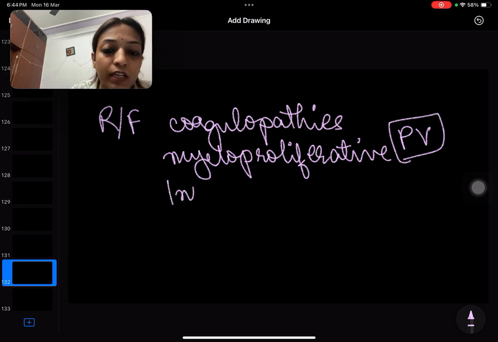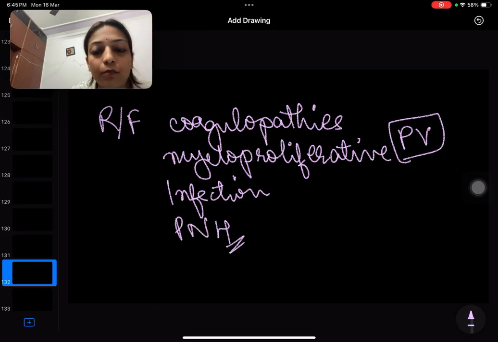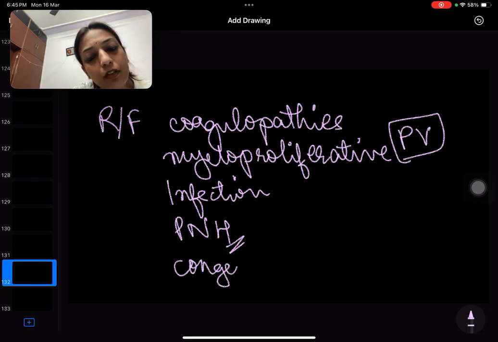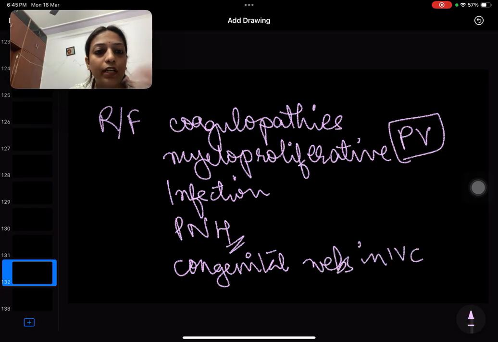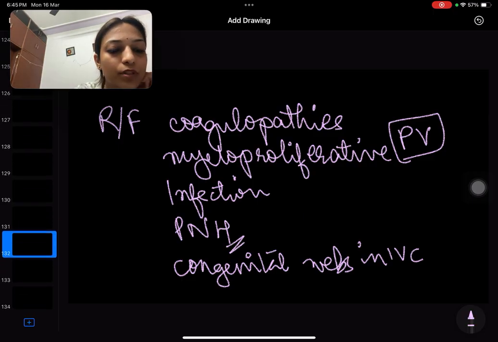Then if there is any infection, if the patient is a known case of PNH, paroxysmal nocturnal hemoglobinuria, or if the patient has congenital webs in the inferior vena cava. See, finally the hepatic vein is going to drain into the inferior vena cava. So if at the level of the inferior vena cava there are any obstructions, that will also cause hepatic vein thrombosis, right? Features of that. What is the treatment?